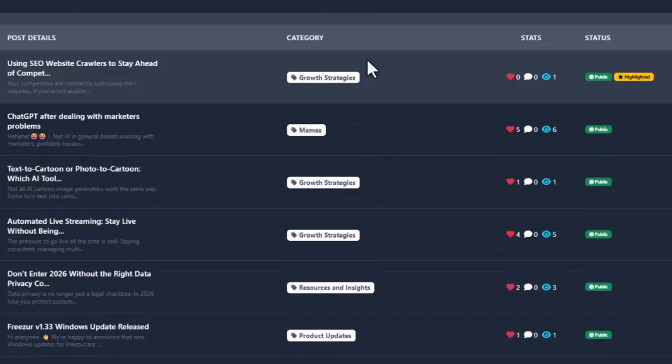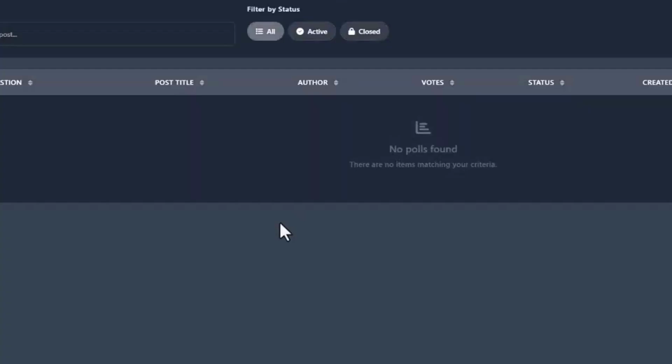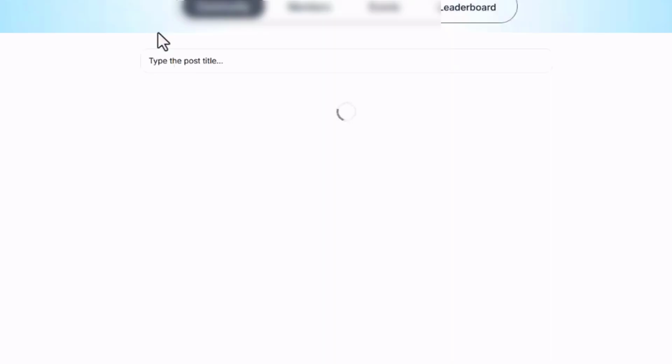You can even monetize the post. Did I tell you that when you create a new post, you can monetize the post, and you can decide how much people will pay to access that post. Caucus AI also has polls. So when you create a poll, people can tell you what they feel about anything, and you can of course create a poll directly from the main interface. You do not need to come here.